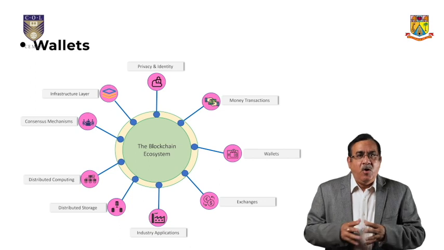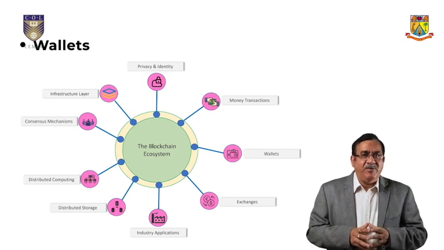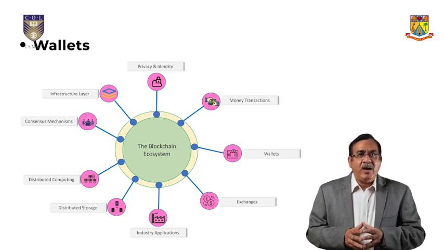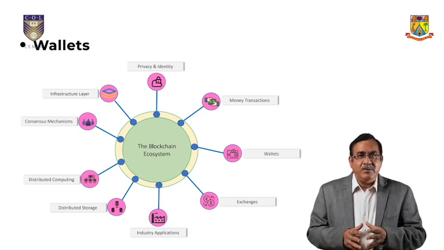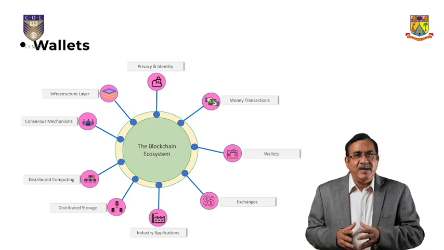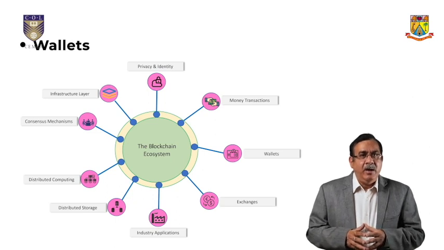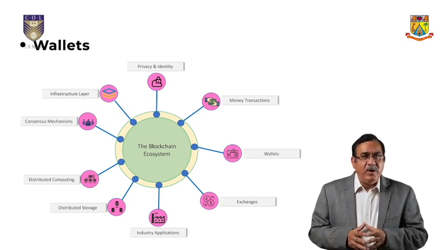Wallets. Of course, all those cryptocurrencies need to be kept somewhere. Wallets are the bank accounts of the crypto world. You can have hot wallets connected to the internet or cold wallets disconnected from the internet. Examples include MyEtherWallet, Jaxx, Exodus, or Trezor.